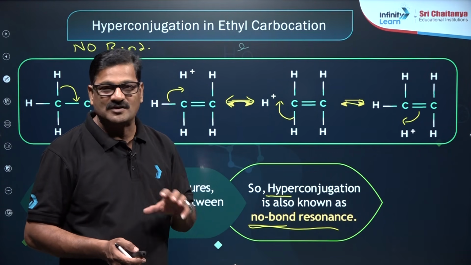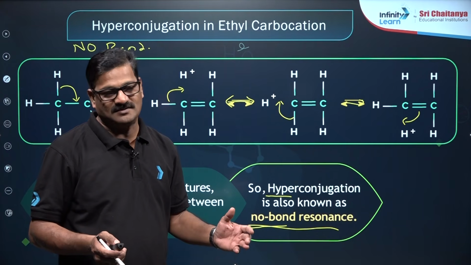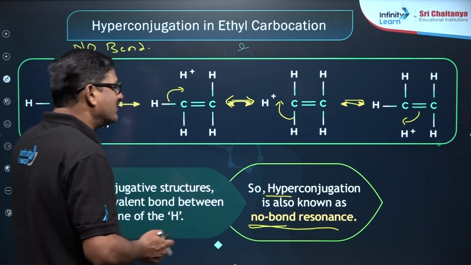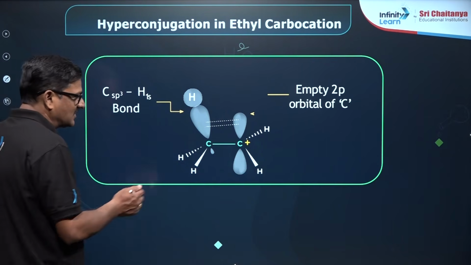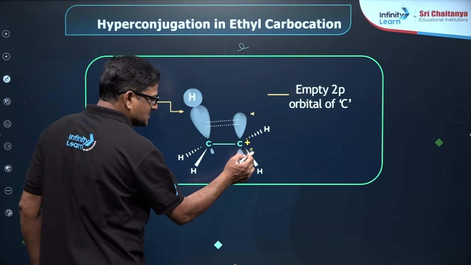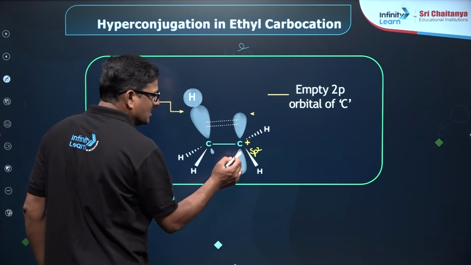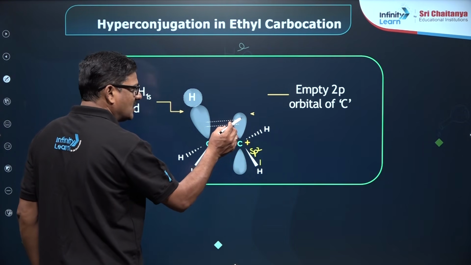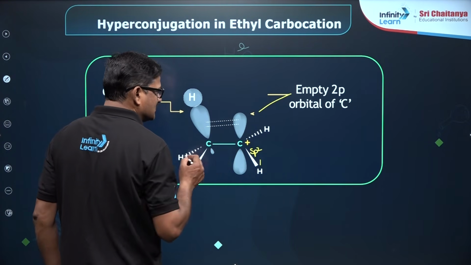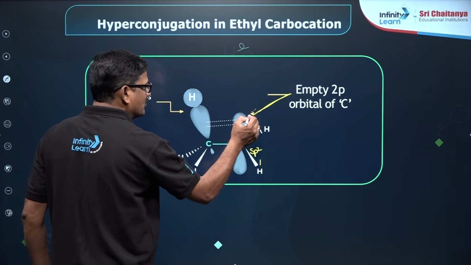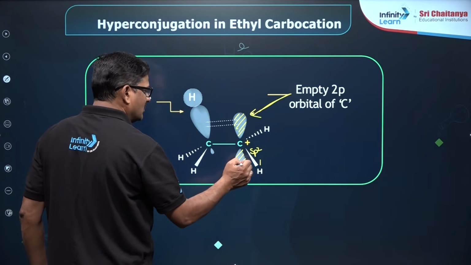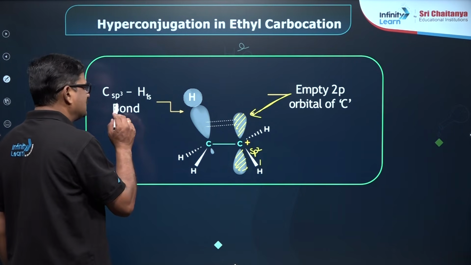It was first observed by Baker and Nathan, so it is given as the Baker-Nathan effect. Moving ahead, if you see this carbon, the positive charge is in sp2 hybridization. According to the sp2 hybridized structure, there is an unhybridized pure p orbital, and there is a methyl group.